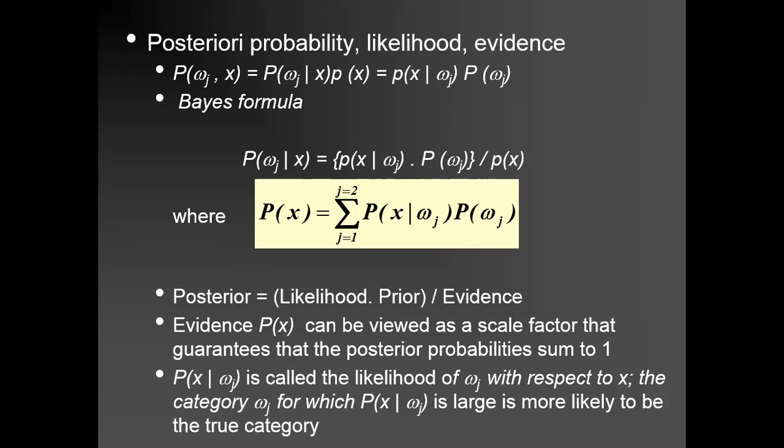One more term is added here. If you look at this particular equation, there is a division by small p(x). That is nothing, it is just a scaling factor. Why are we using the small p(x)? It guarantees that the sum of all the posterior probabilities that you are calculating is 1. That's why this evidence factor is used here. So this is the formula for calculating the posterior probability. Now you have all the posterior probabilities. Where the posterior probability is high, the new data will go to that particular class.